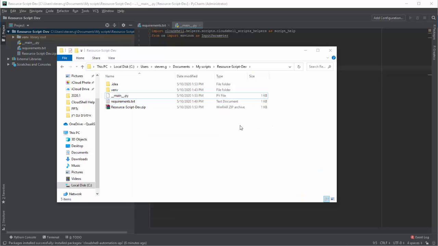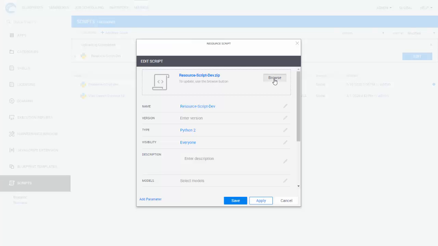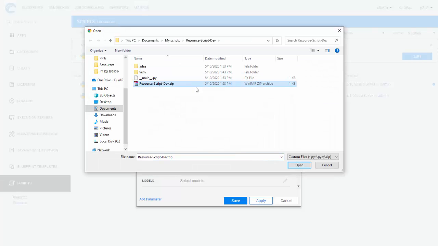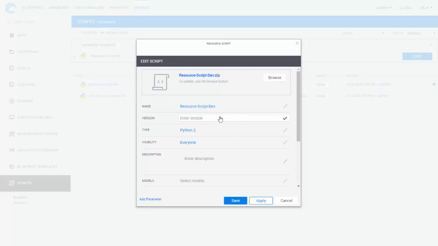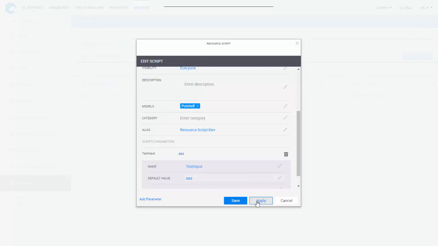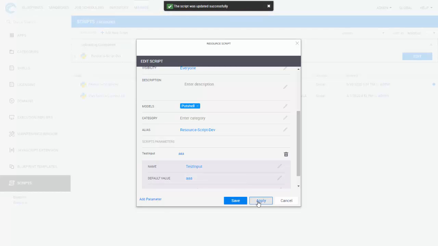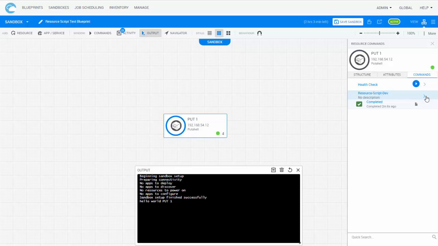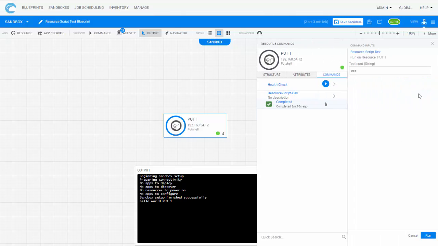We now need to do two things. 1. Load the updated zip package to CloudShell. And 2. Set the input parameter. Let's run the updated command. Since we modified the script, CloudShell will need to create a new virtual environment.